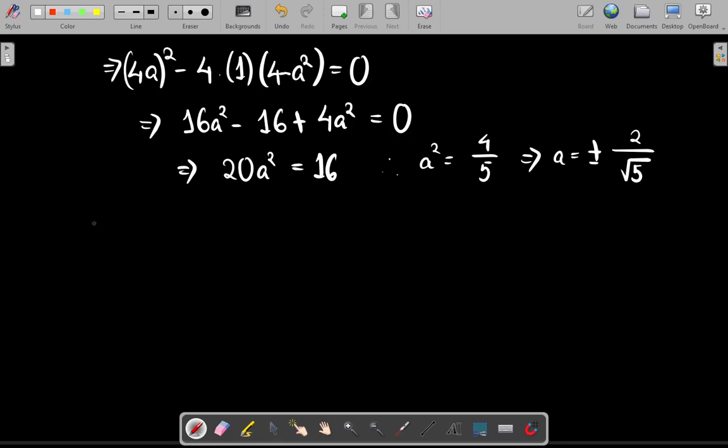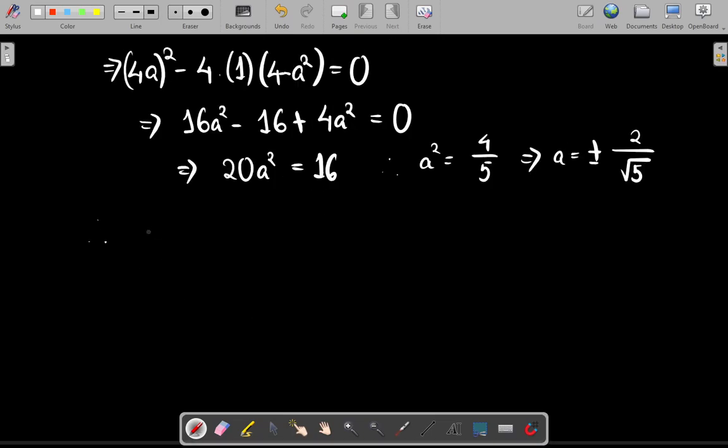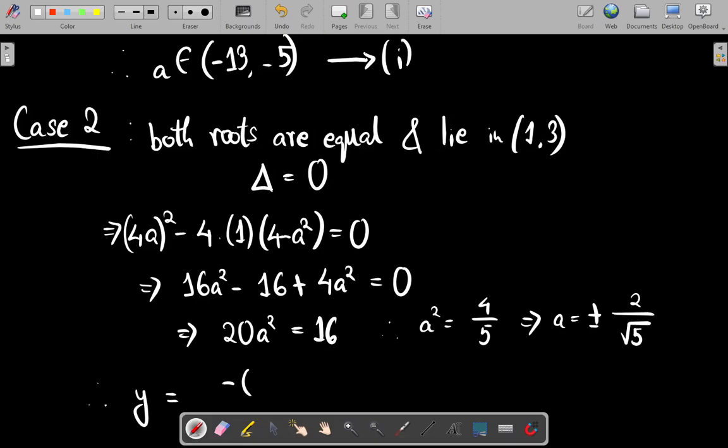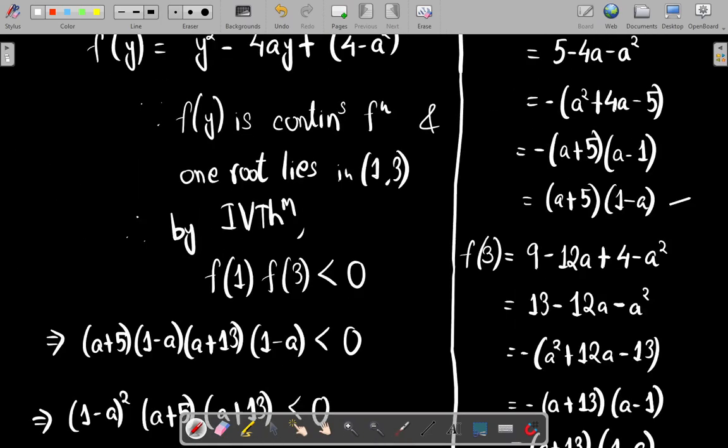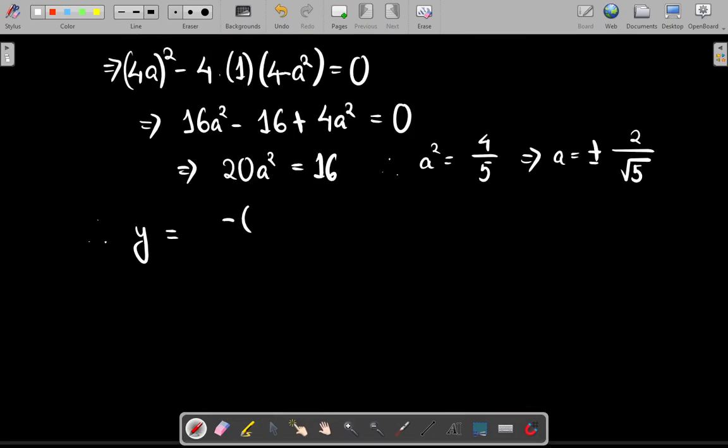Now in this case, since the roots are repeated, the repeated root will be minus b upon twice a, right? So minus b is minus of minus 4a, upon 2 times a, where a is 1, the coefficient of y square in this case.